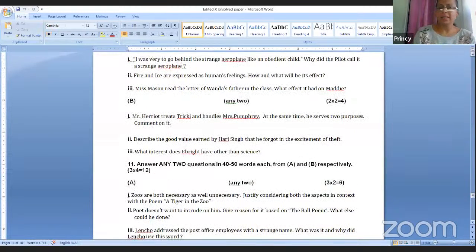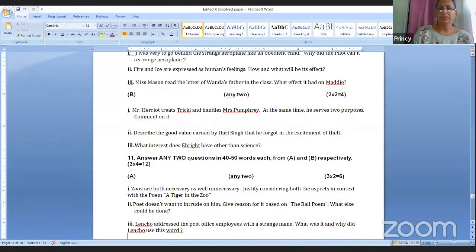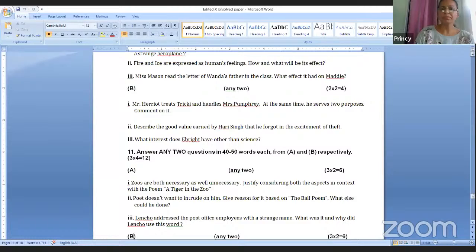Next comes the short answer type question. Same, both based on both the books, Footprints Without Feet and First Flight. Six questions will be asked. Out of six, you have to do only four.